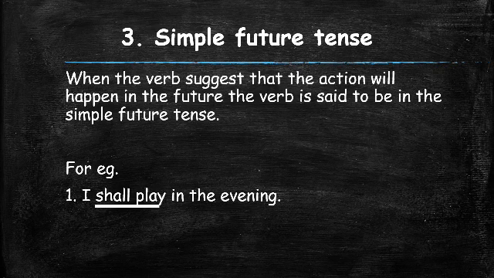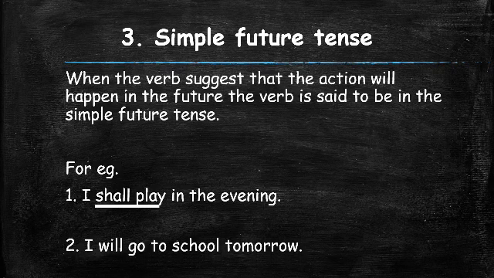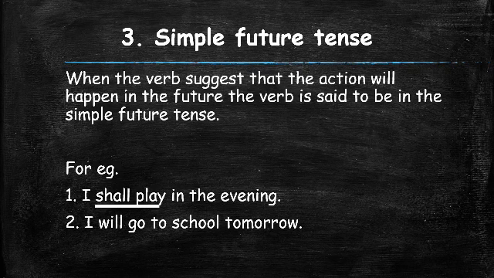Second example, I will go to school tomorrow. Now in this example, the action of going, that means that person may go to school tomorrow or will go to school tomorrow.